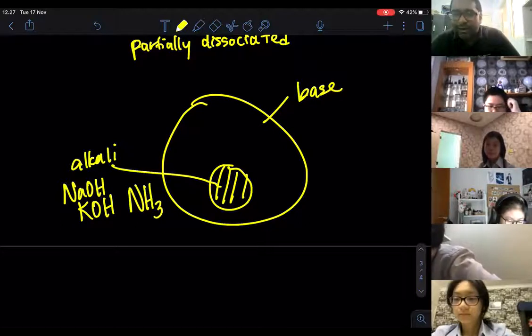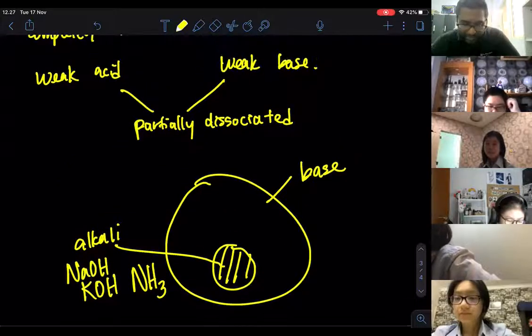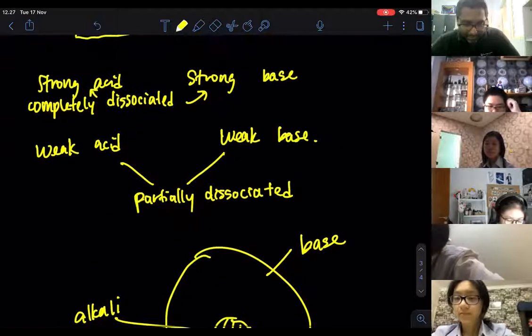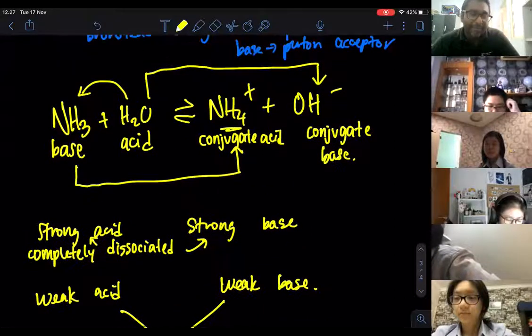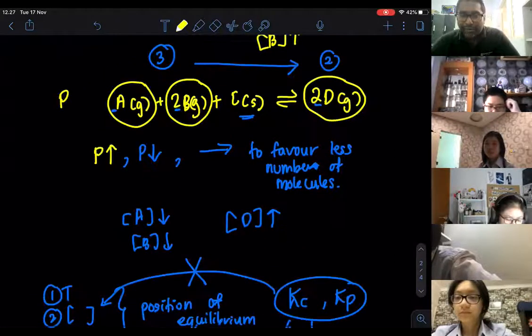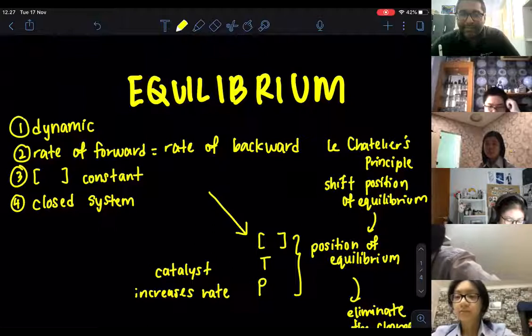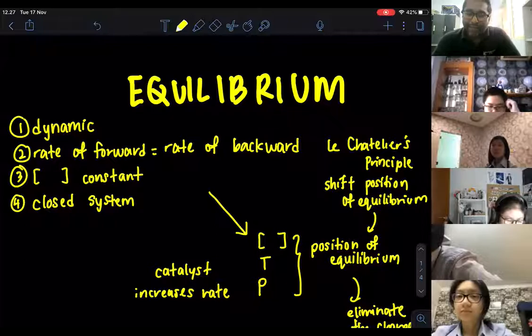I hope you can understand this entire chapter and how to apply it. The most important part is the beginning part, but for the conjugate acid and conjugate base, there's also a very important concept that you need to know. That's it for today.